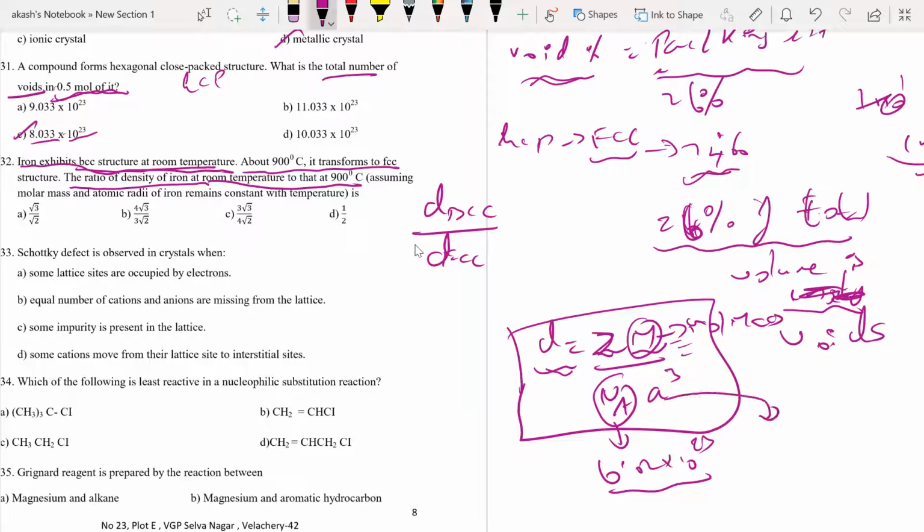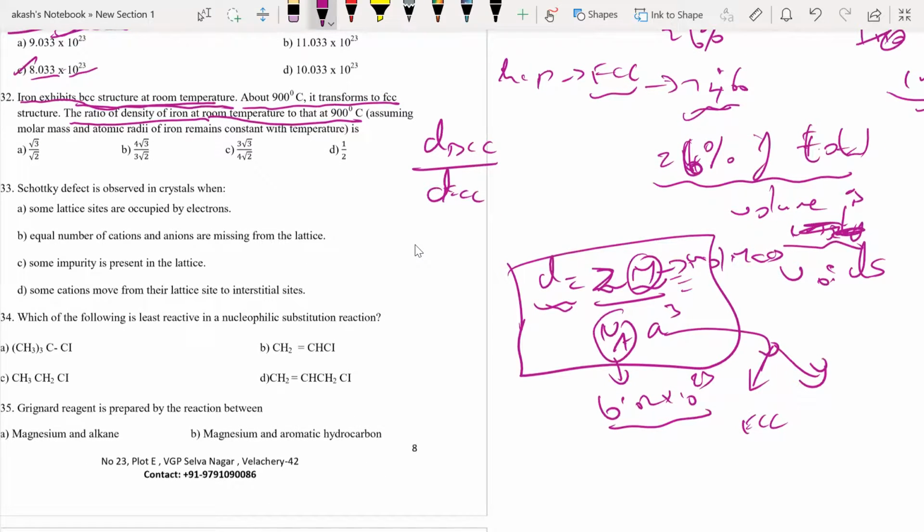And this A would have been with respect to radius. For BCC it will have one value, and for FCC it will have another value. Correct? So we know the relationship. If it is for FCC, I know R is equal to A by 2 root 2. And if it is for BCC, I know R is equal to root 3 by 4 into A.